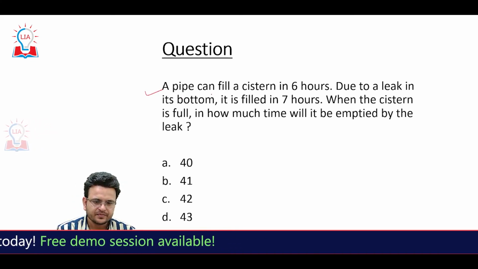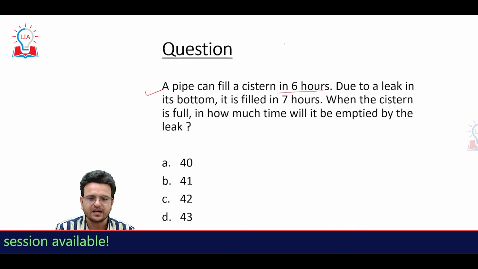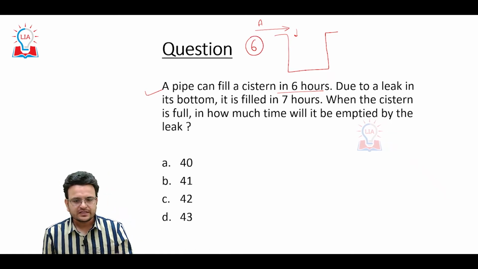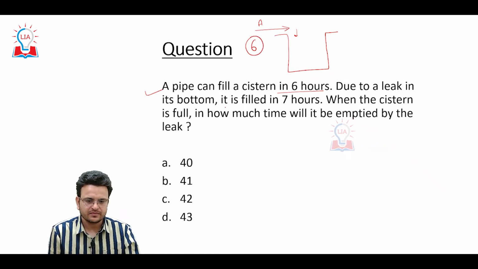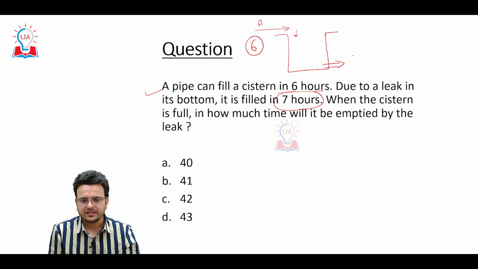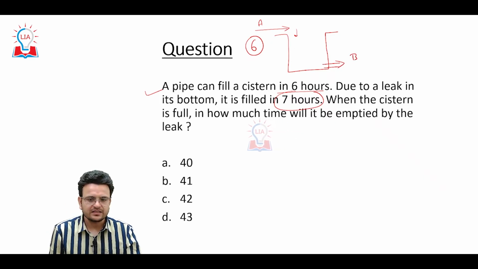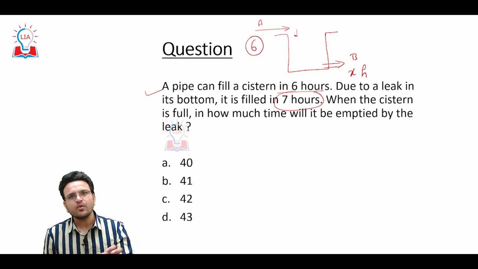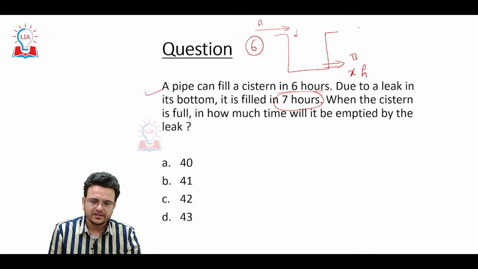A pipe can fill a cistern in 6 hours. Okay, there is a pipe. Consider pipe A, which can fill a cistern in 6 hours. Due to a leak in its bottom, it is filled in 7 hours. Okay. There was a leak. Consider B is a leak, and consider B can empty this cistern in X hours. Whenever both A and B are working together, this cistern is filled in 7 hours.